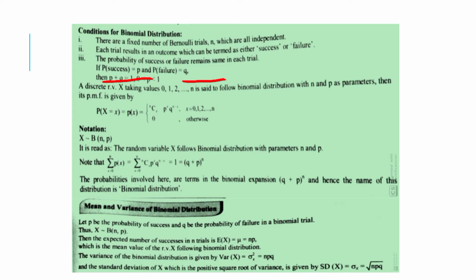Its probability mass function is given by probability of X equal to x is equal to nCx p raised to x q raised to n minus x, where x is equal to 0, 1, 2 up to n, or is equal to 0 otherwise. Okay, so you have to remember this formula.